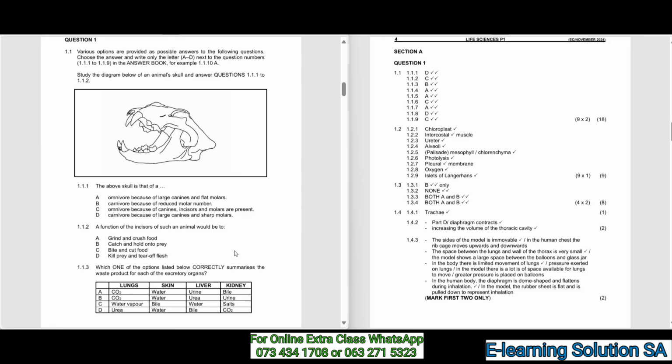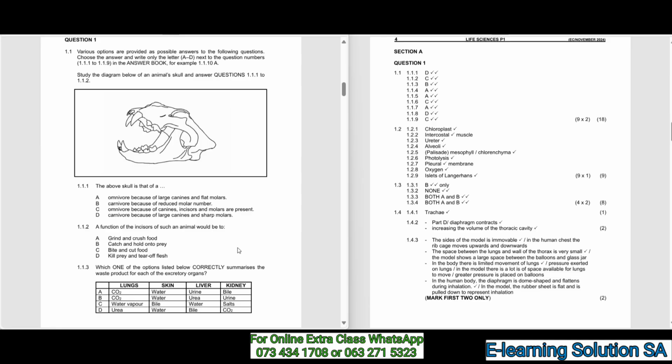Okay, so 1.1.1. The above skull is that of a, the answer was D in the memo, a carnivore because of the large canines and sharp molars. You can see the canine teeth, they are large. So this one is a carnivore animal.